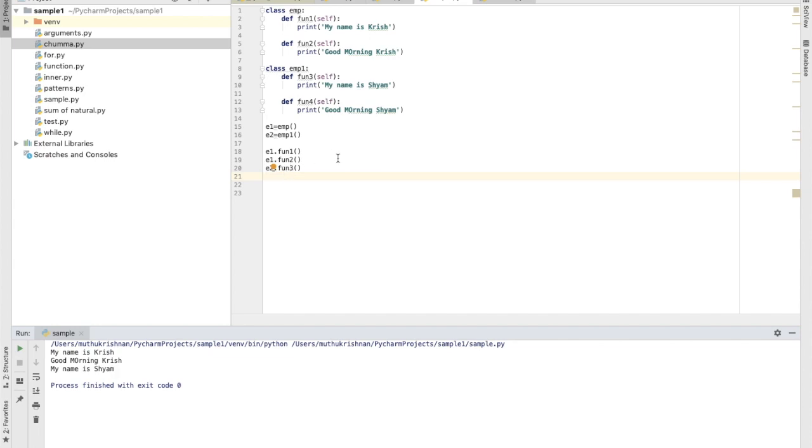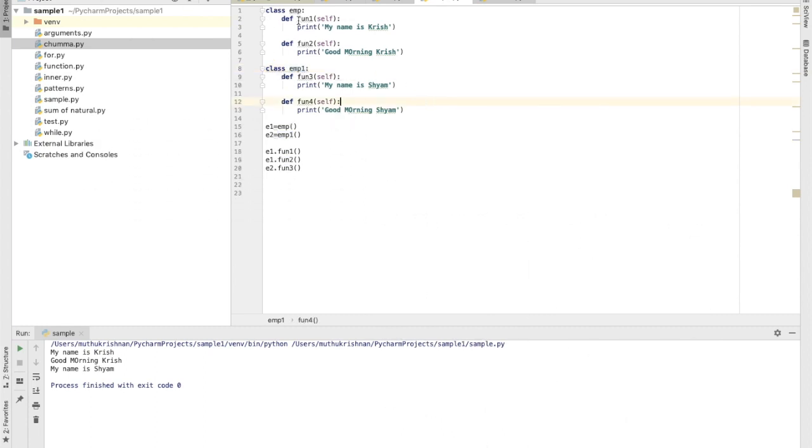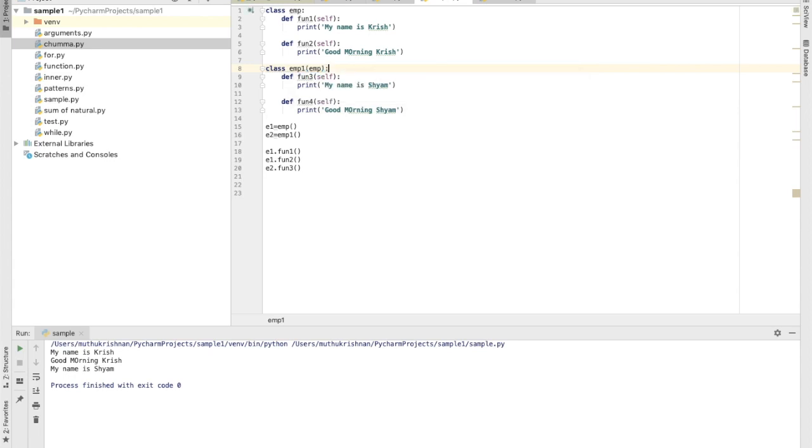So now what I'm going to explain here is how inheritance can be applied. Let's consider emp as a parent class, and emp1 as a child class. These are the two properties defined in the parent class. Function 1 and function 2 are the two methods defined in the parent class emp, which I'm going to inherit to my child class emp1. So how can it be inherited? That's very simple. Look here. I'm just calling the name of my parent class. Alright, this is more than enough.